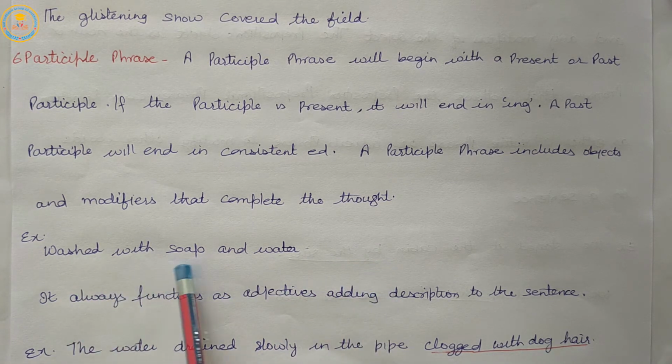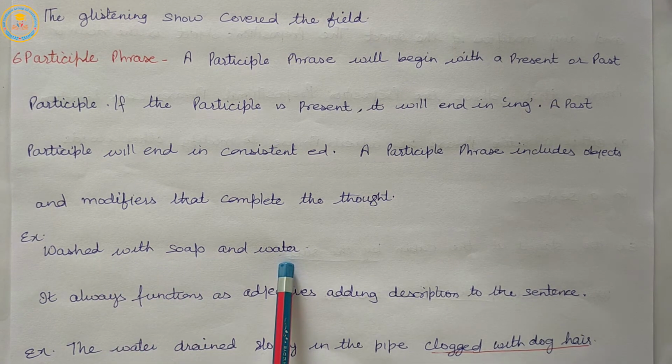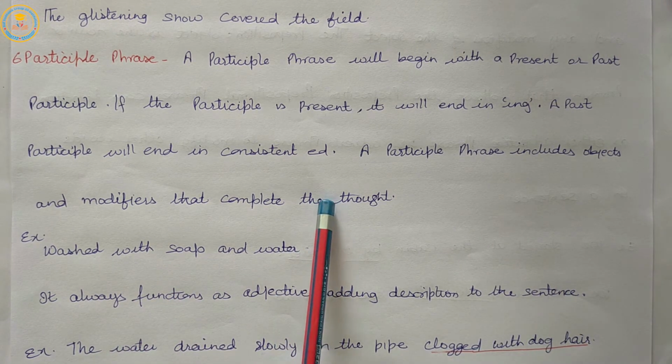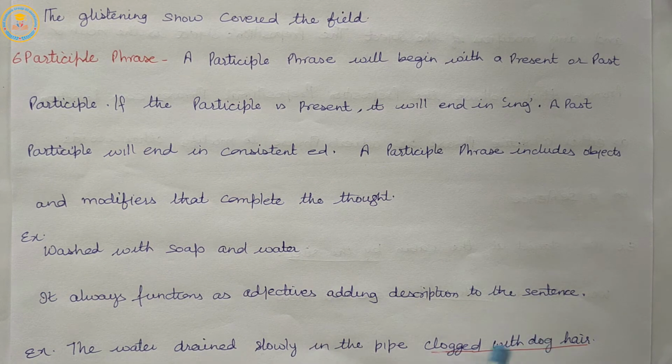Example: washed with soap and water. It always functions as an adjective, adding description to the sentence. The water drained slowly in the pipe clogged with the dog hair. Here, clogged with dog hair modifies the noun pipe.